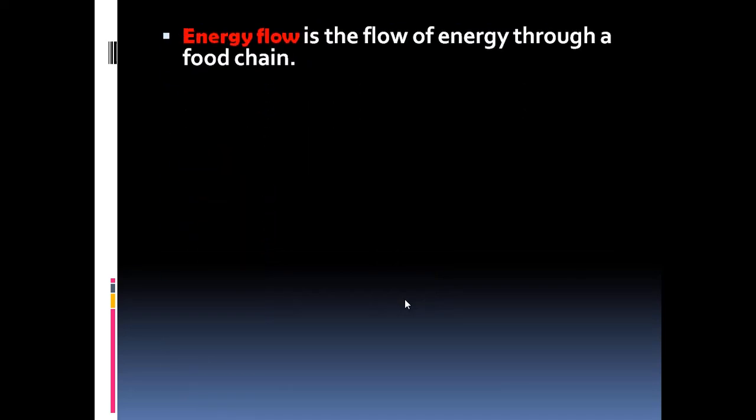Now, another function is energy flow. It is nothing but the flow of energy through the food chain. How is the energy flowing? It is mainly in the form of food. One organism is dependent on another organism for food, and it is again eaten up by another organism. So like this, in a food chain, these organisms are linked together for their food. So in the form of food, the energy is being transferred from one trophic level to another trophic level.